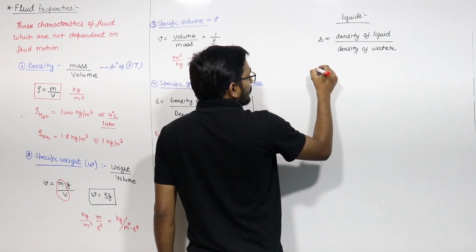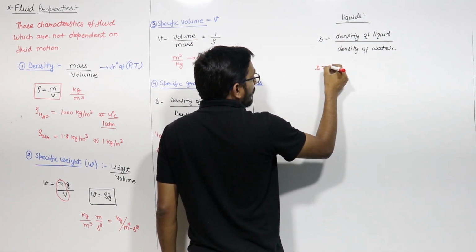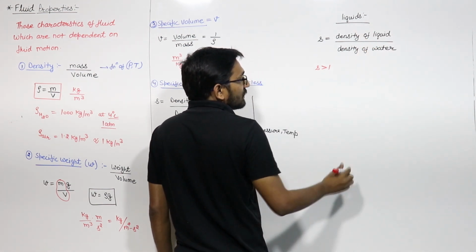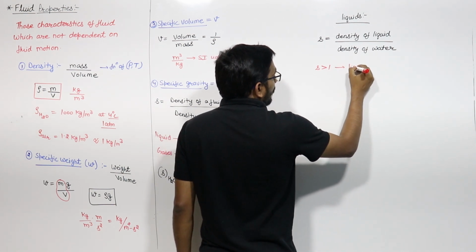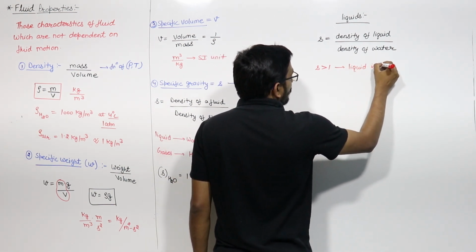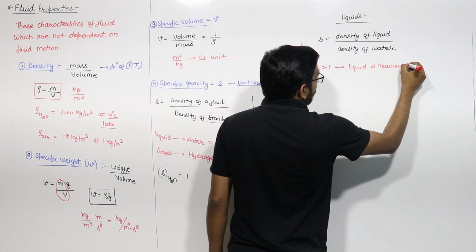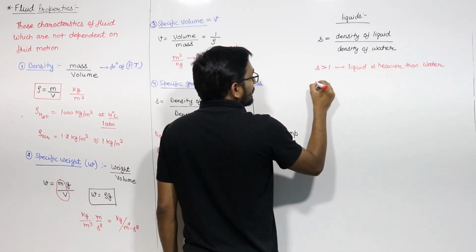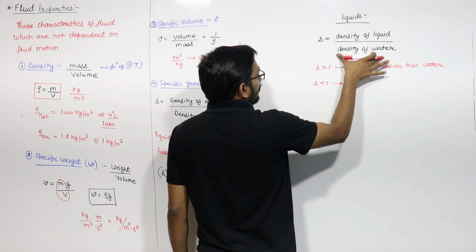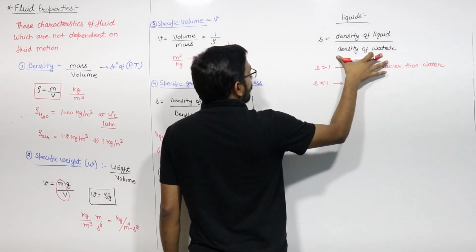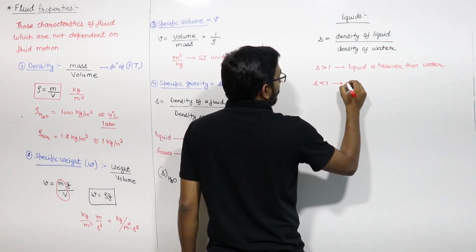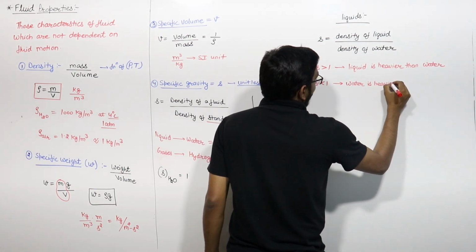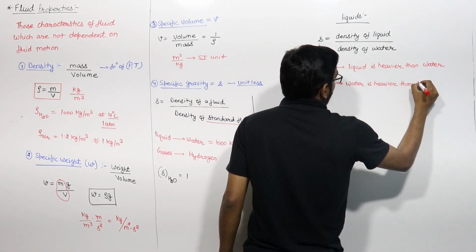And you know, if this specific gravity comes out to be greater than 1, that means the value of the numerator is more than the value of the denominator. It means liquid is heavier than water. This is a basic concept. And if this specific gravity is less than 1, it means denominator is more than numerator. That means density of water is more than the density of the fluid. It means water is heavier than the liquid. Right?